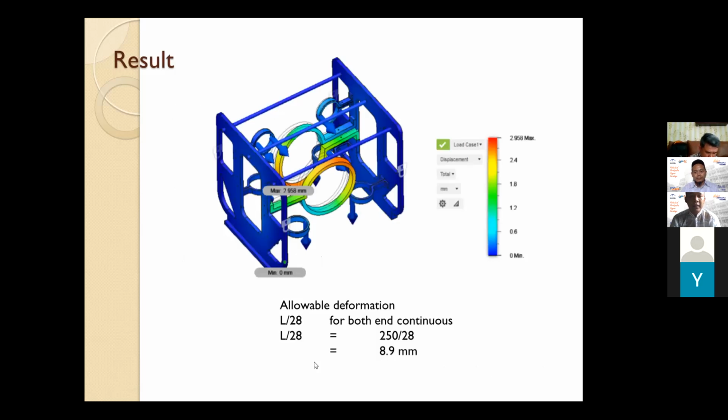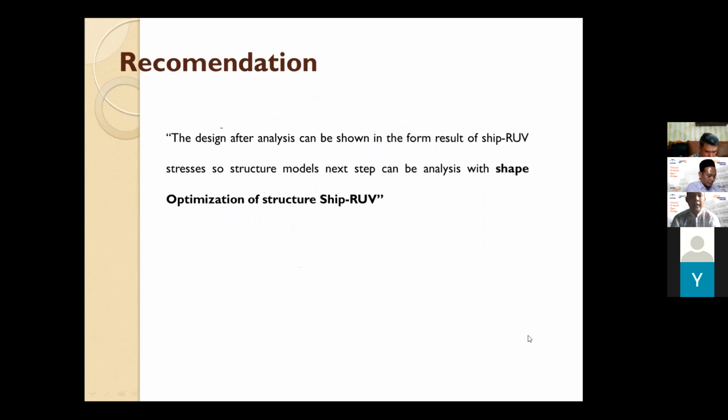And then this is about deformation like this, and it is still acceptable for operation of the ship group, operation for investigation to hull. So still accepted with use L divided by 28. And then a recommendation about this design: the design after analysis can be shown from the result of the C-proof stresses. So the structure model's next step can be analysis with shape optimization of the structure C-proof.